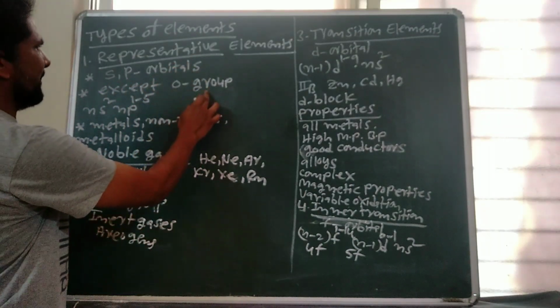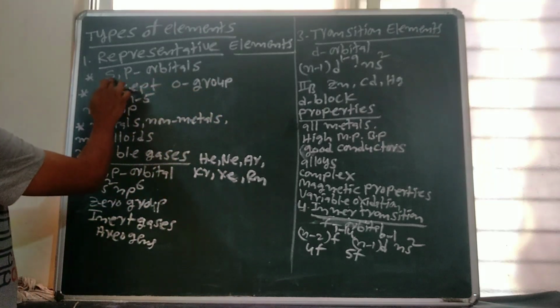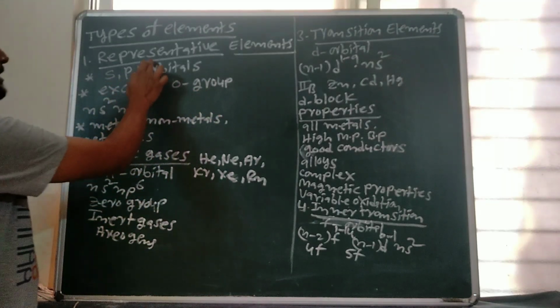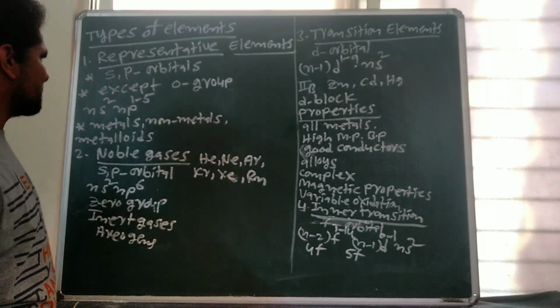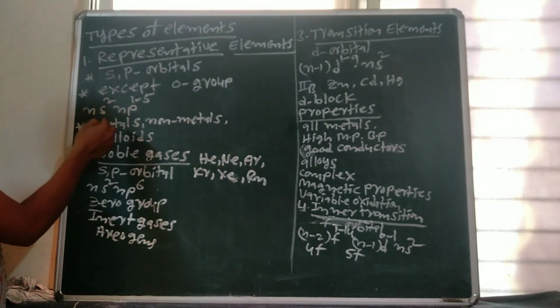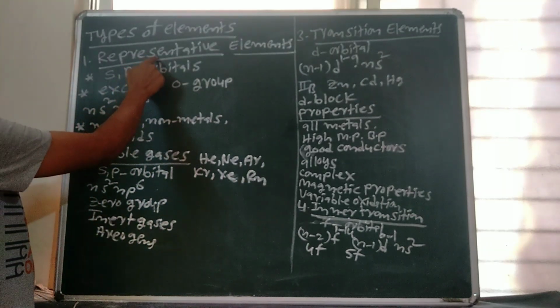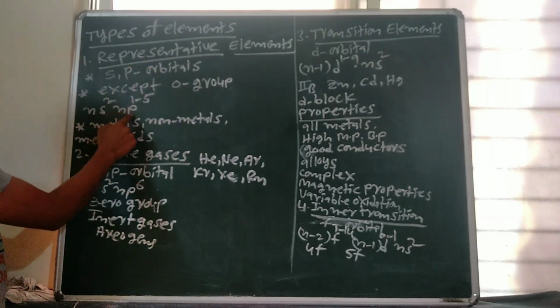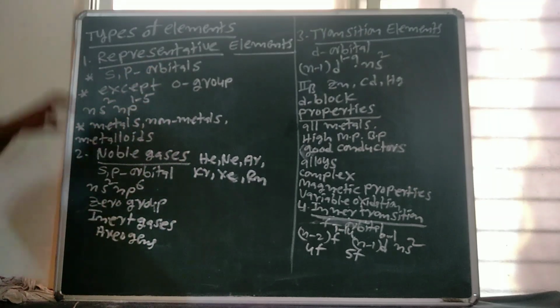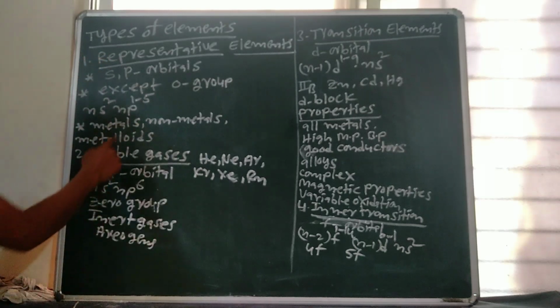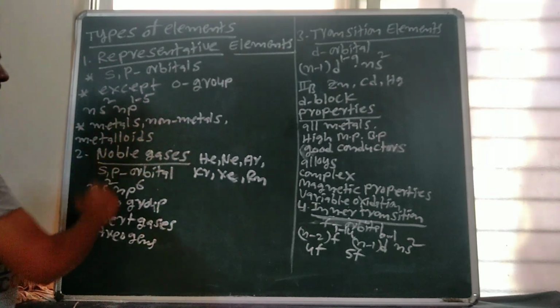Except zero group elements, both s block and p block elements belong to representative elements. So the general electronic configuration of representative elements is ns2 np1-5. So this type of elements belongs to metals, non-metals and metalloids.